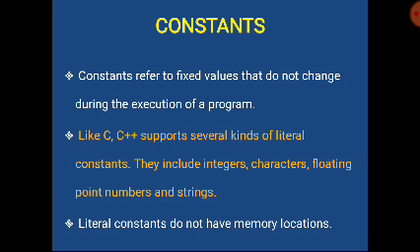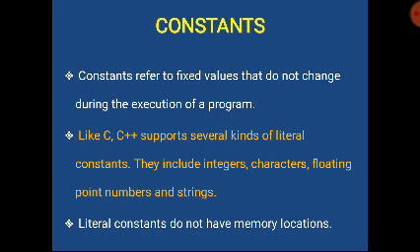The next one, we are going to see constants. Constants means a fixed value in a program. During the execution of the program, we can't change the value of it. For example, if you are fixing a is equal to 75, in that program we have to take a is equal to 75 only. C++ supports several kinds of literal constants. They include integers, characters, floating point numbers and strings.